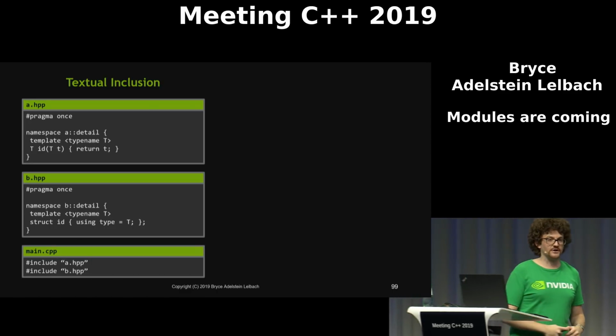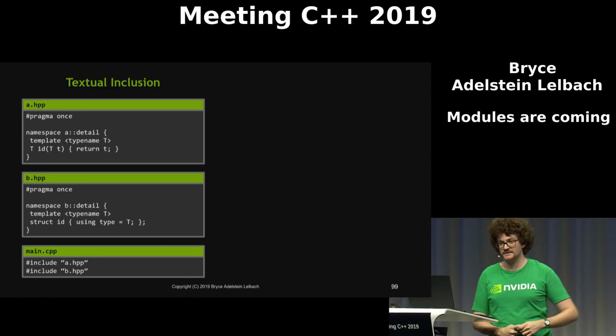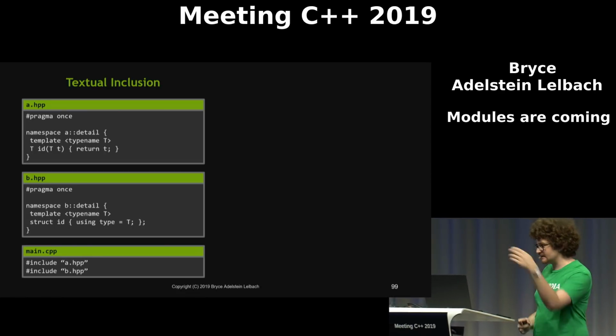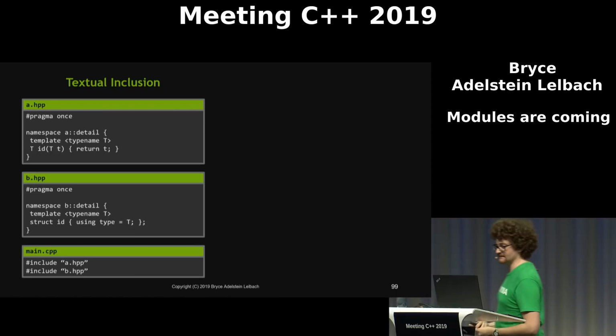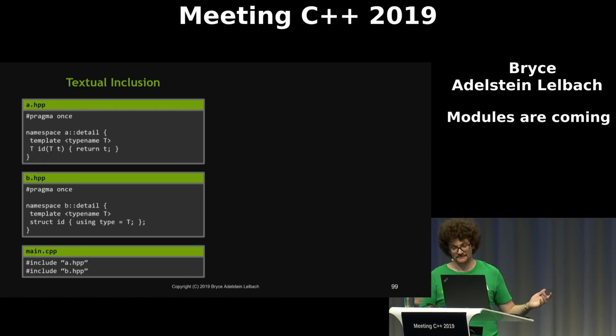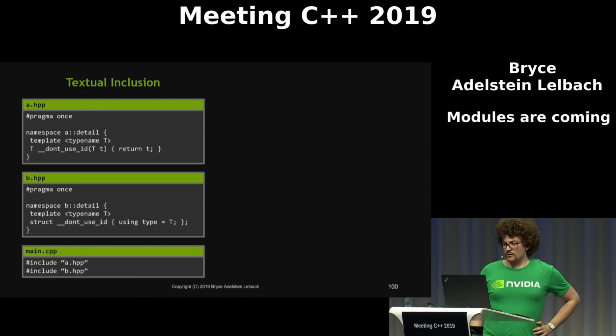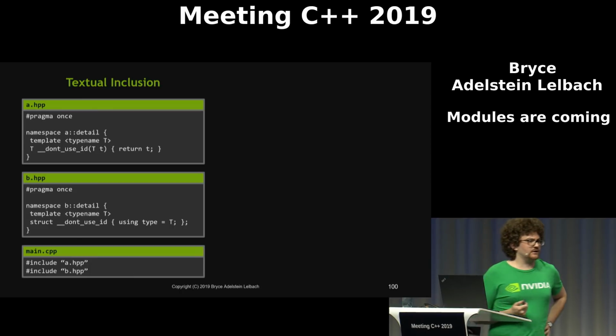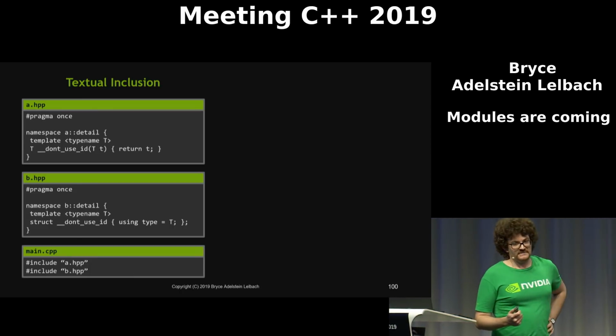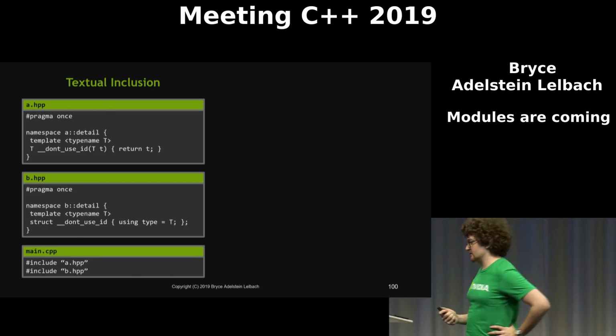No. I get bug reports all the time of people complaining because they tried to use this thing that's embedded in like 3 levels of detail namespaces. But I can't stop them today. So what about argument-dependent lookup? Or what about macros? Namespaces do not protect us from either of those things.